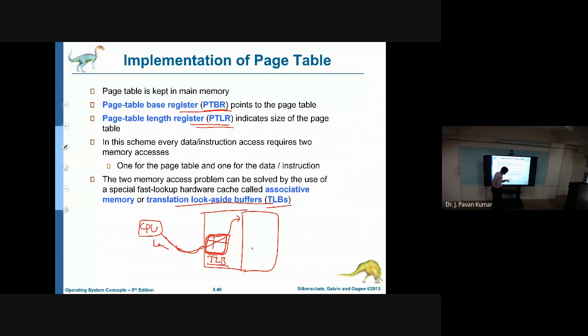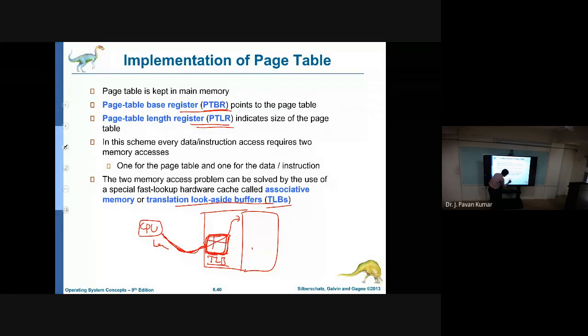What we will do is, for whatever logical address we have, we will check in the translation look aside buffer whether that particular page frame number exists in this buffer or not. If it exists, then we can directly use it. If it does not exist, then we have to access the page table from the main memory, and by using that we can get the frame number.